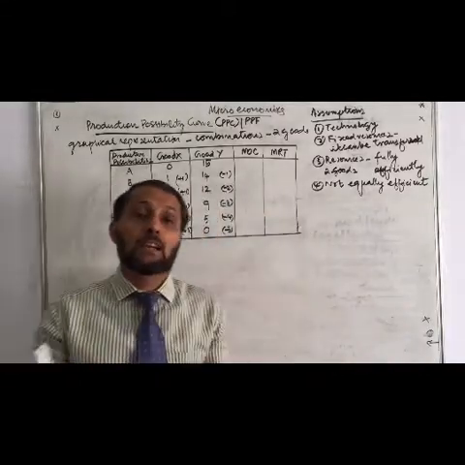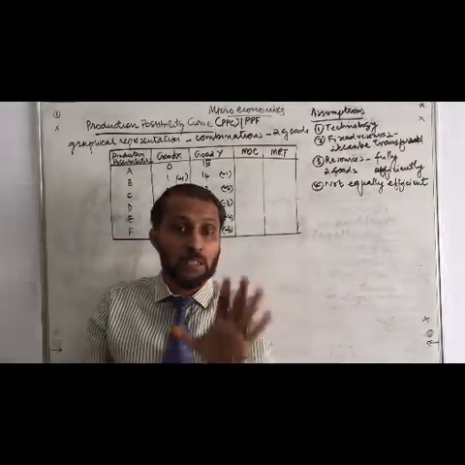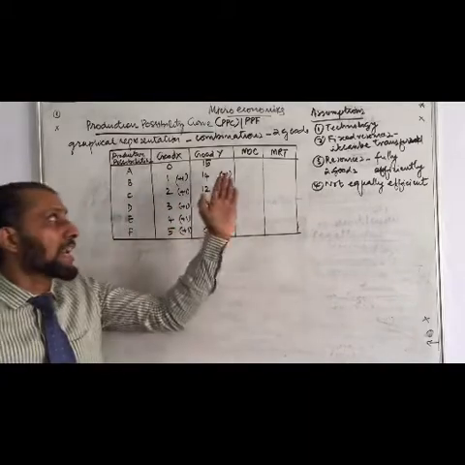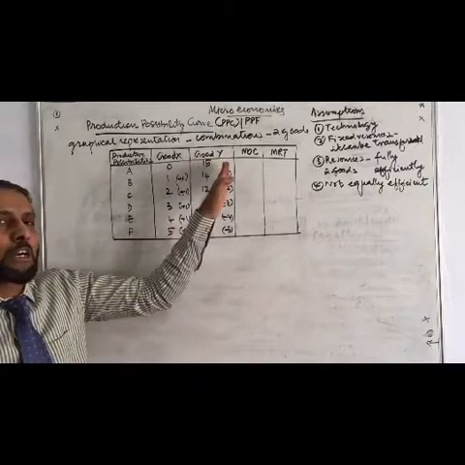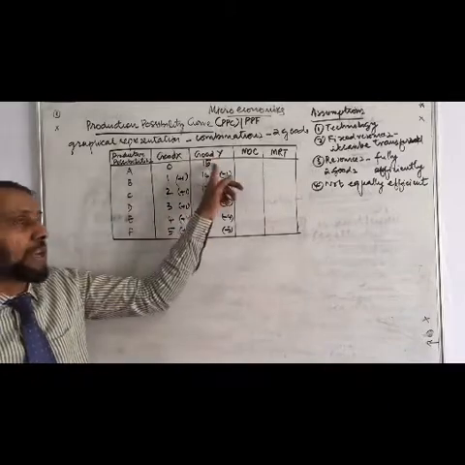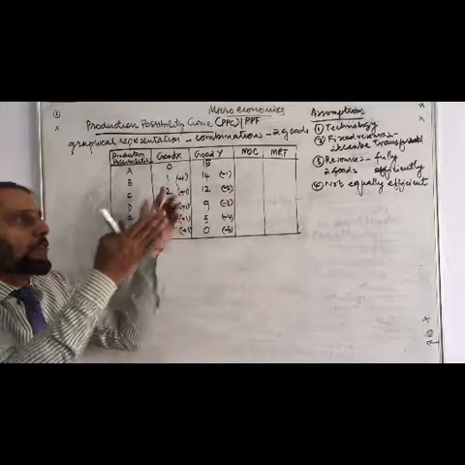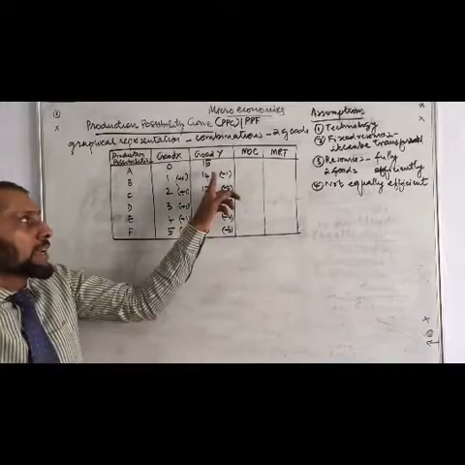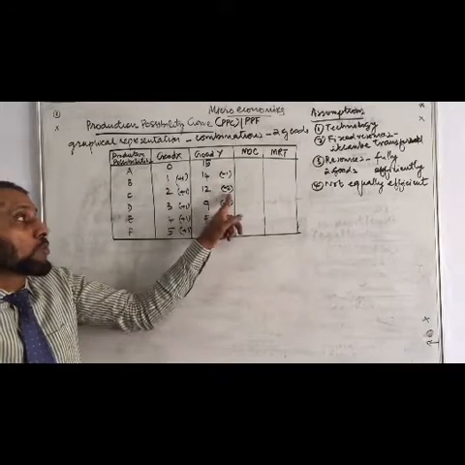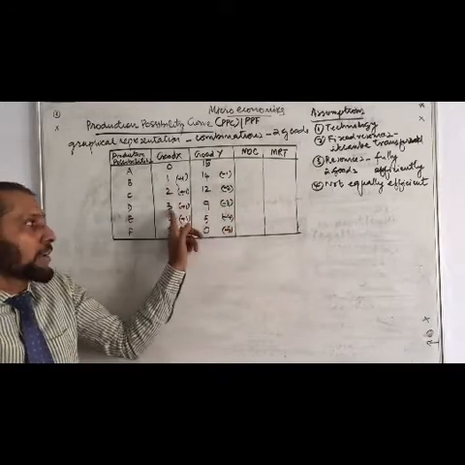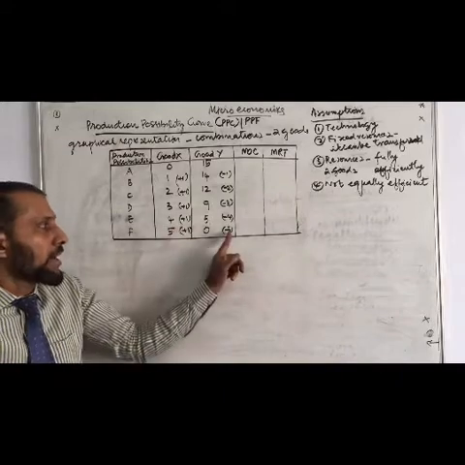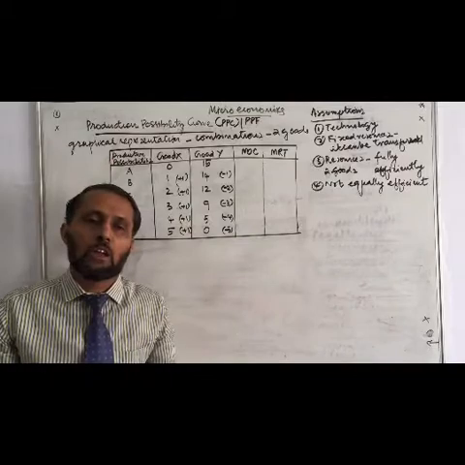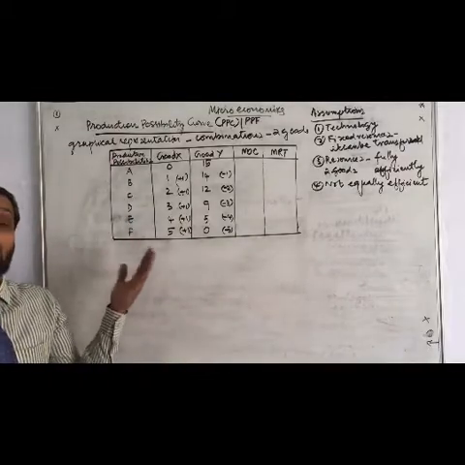If the matter is very clear, what's the reason behind this? Resources are scarce, and the assumption is that we can transfer resources. Before, the resources were used for the production of Y. Now from Y we transferred them for the production of X. Here 1 transferred for 1. Here 2 transferred for 1. Here 3 for 1. Here 4 for 1. And lastly 5 transferred for 1. It means we are producing less of commodity Y, but more of commodity X.